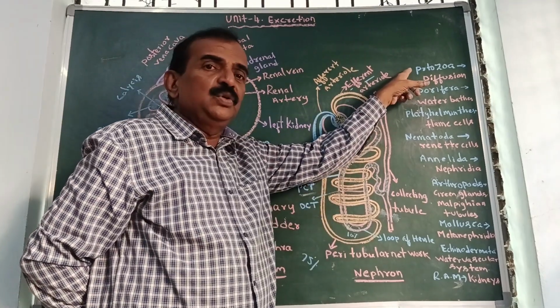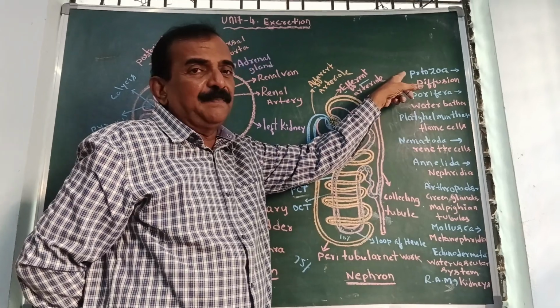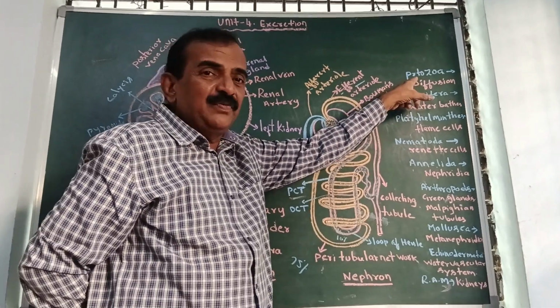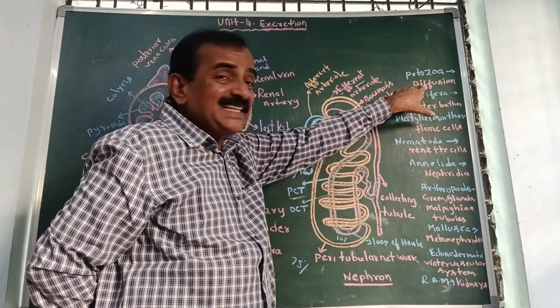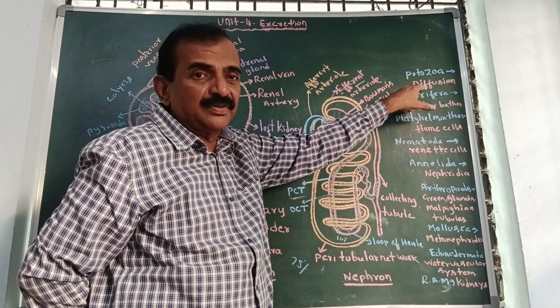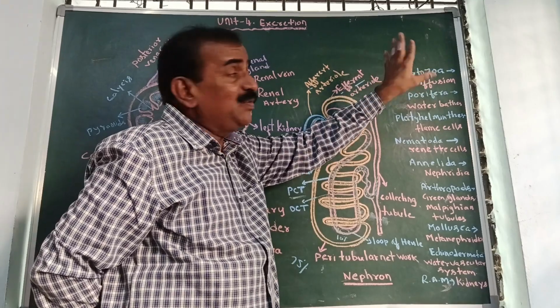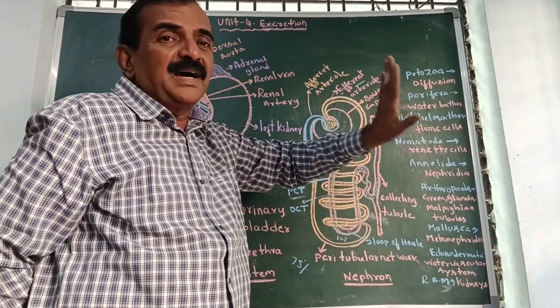Protozoa, you know well about protozoans, for example amoeba and paramecium. They live in water, and excretion takes place by means of diffusion. Diffusion is the process that helps in excretion of waste materials in amoeba and paramecium.